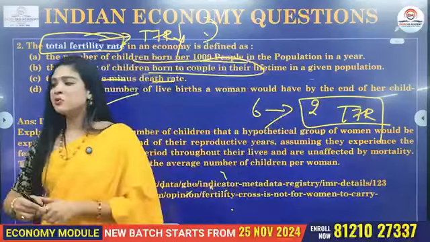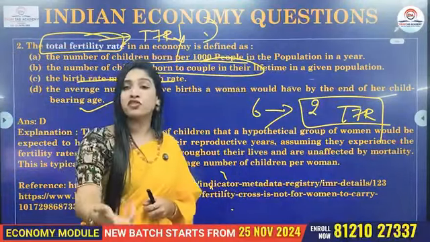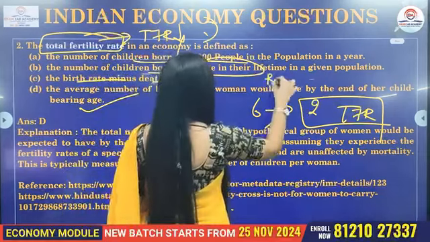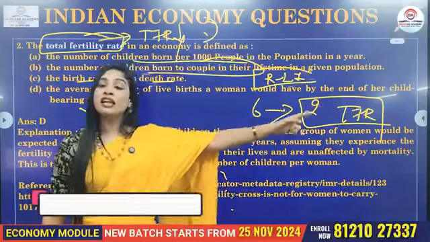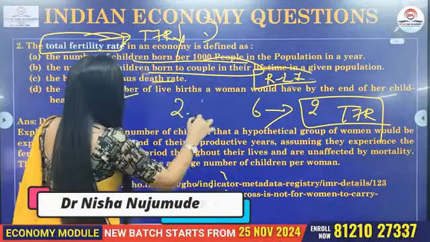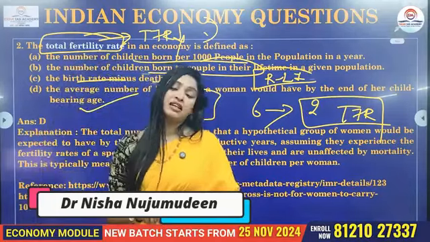Now, one of the related topics which you can expect in the upcoming examination is replacement level fertility, RLF. A total fertility rate of about 2.1 children is called replacement level fertility.